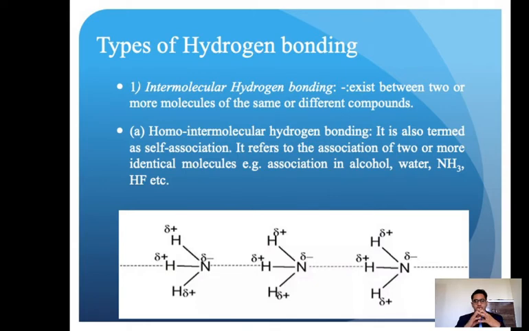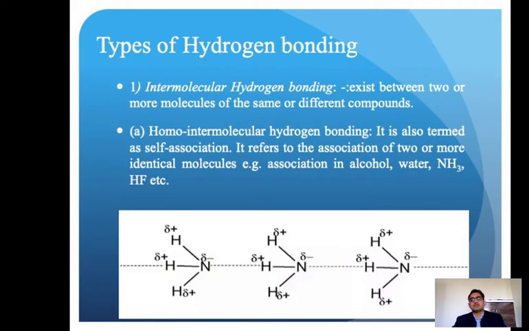So the first is homo intermolecular hydrogen bonding. Homo means same: two molecules of ammonia, two molecules of water, two molecules of hydrogen chloride. Okay, so these types of bonding are hydrogen bonding, and that is homo intermolecular hydrogen bonding. It is also termed self association. So self association happens there.